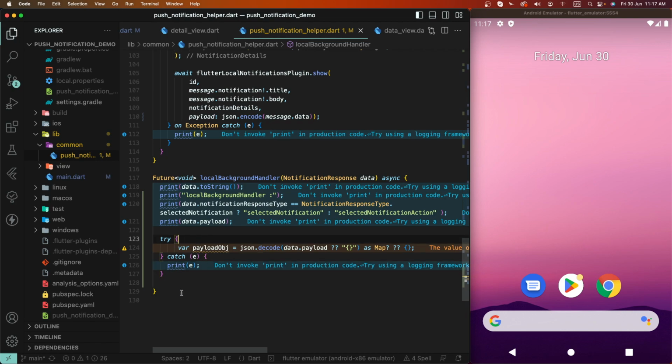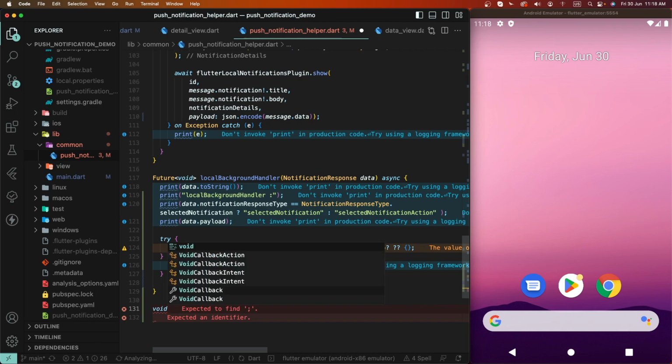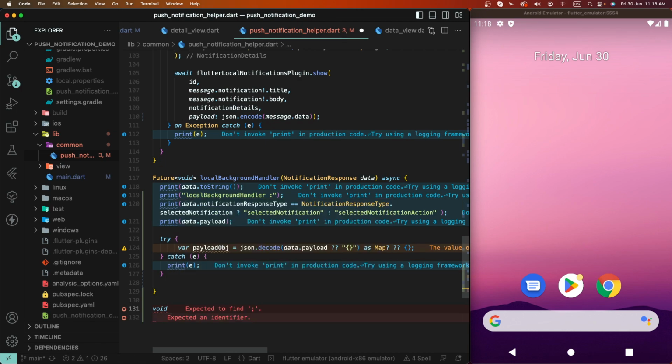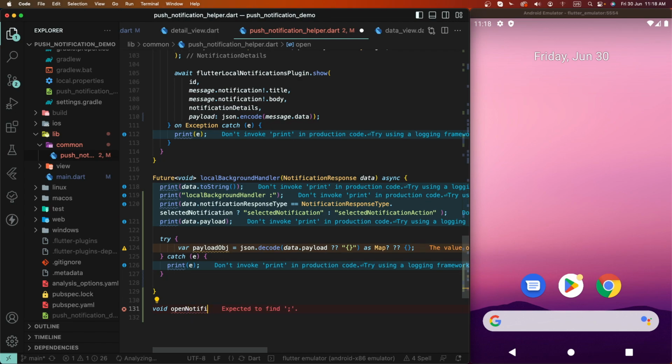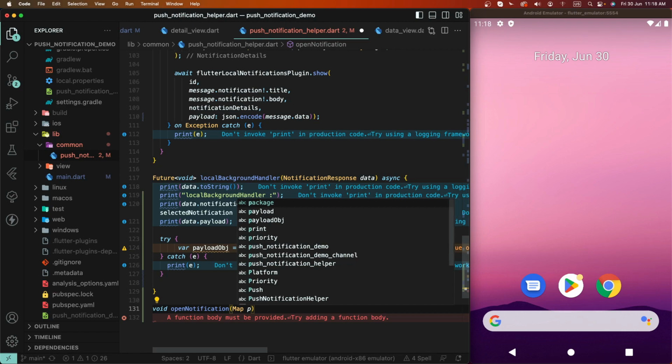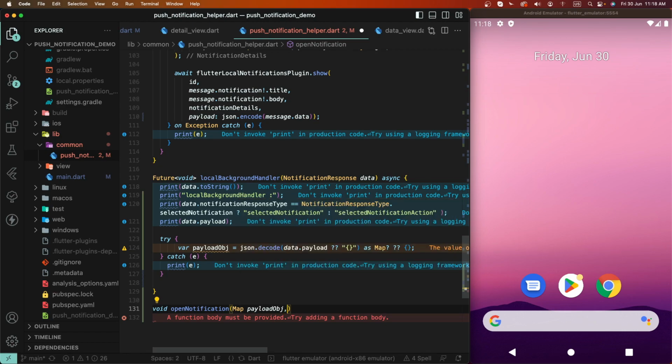Now need to create one common function. We need to open the flow, write down here void open notifications, and we need to write down the payload object, and we need to set here since functions need to.